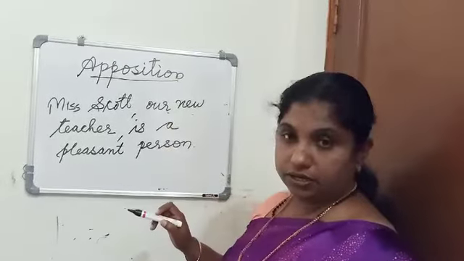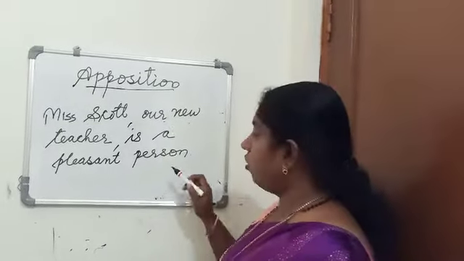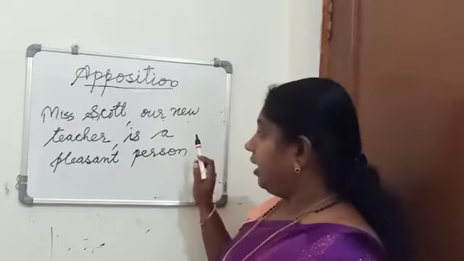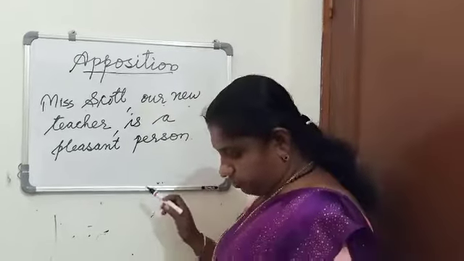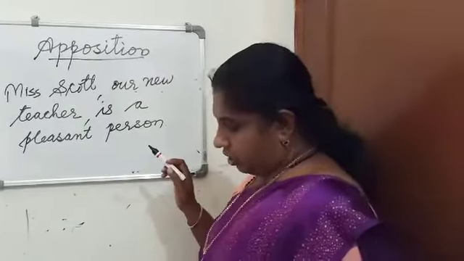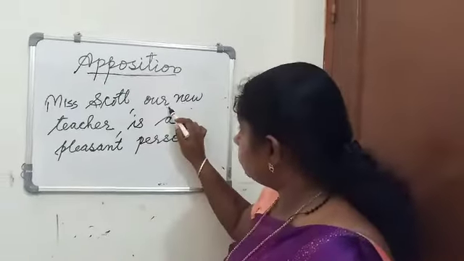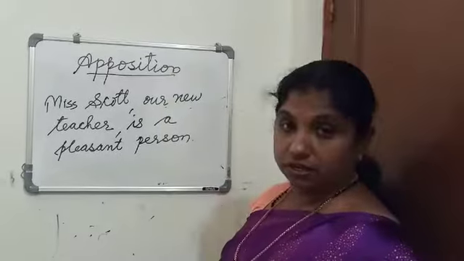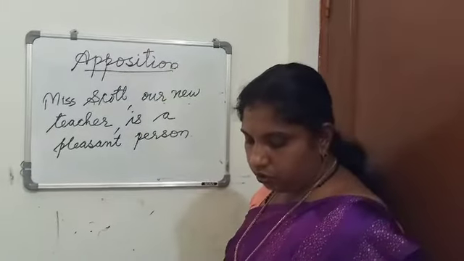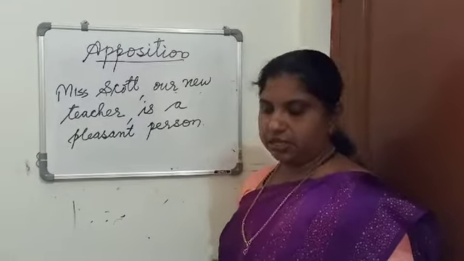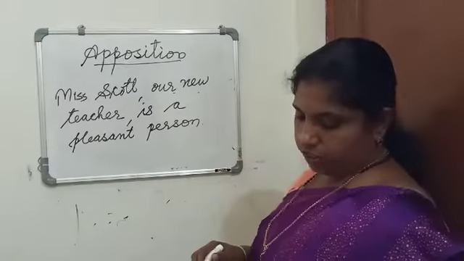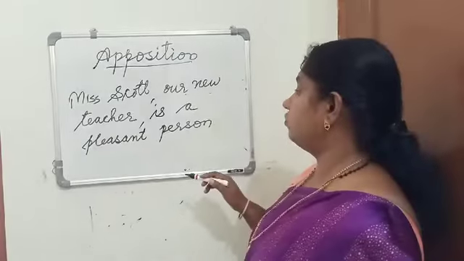Did you understand? When one noun follows another to describe it, the noun which follows is said to be in apposition to the noun which comes before it.